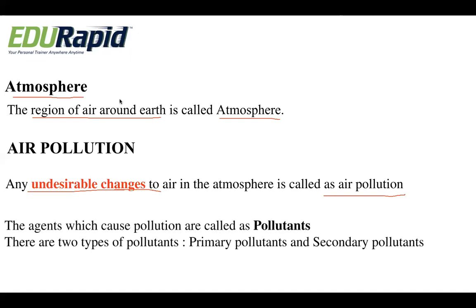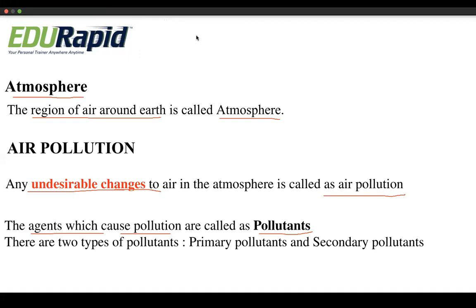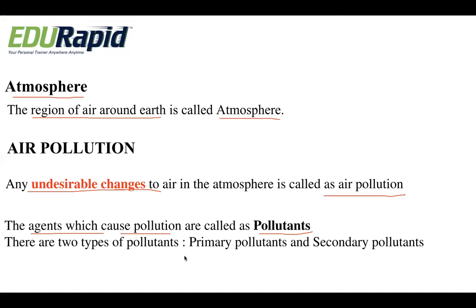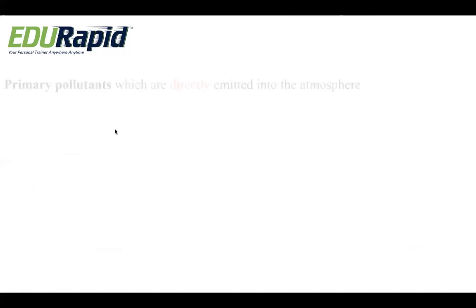The agents which cause air pollution are called pollutants. These pollutants are of two types: primary pollutants and secondary pollutants. Now let us study about them.